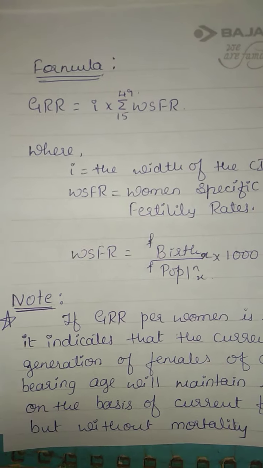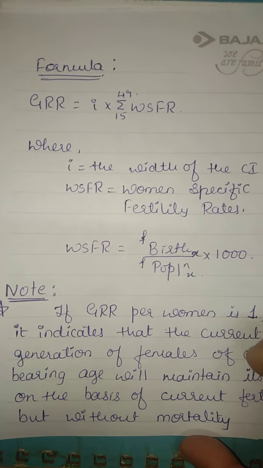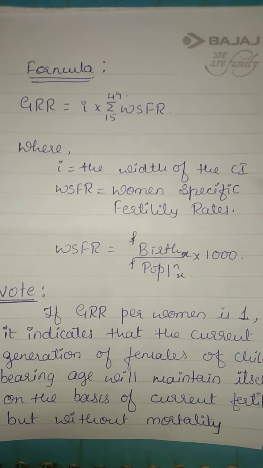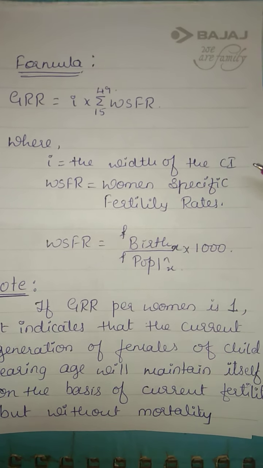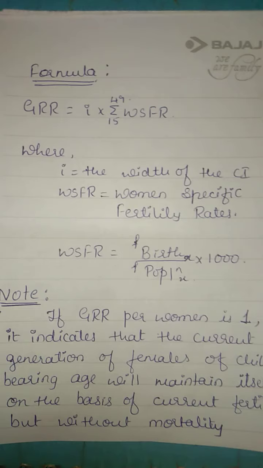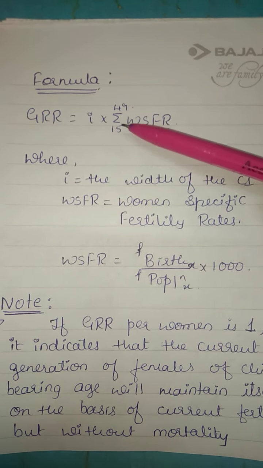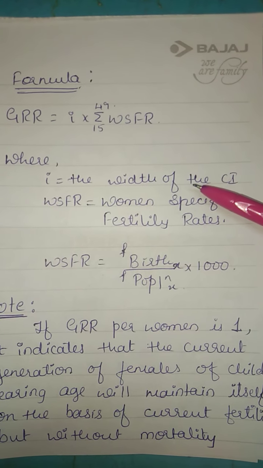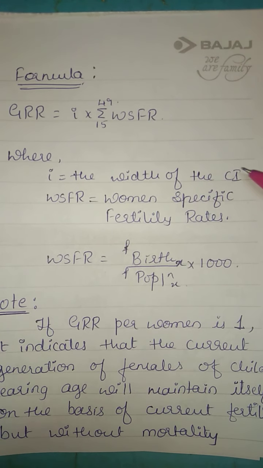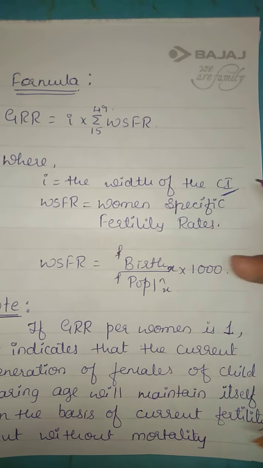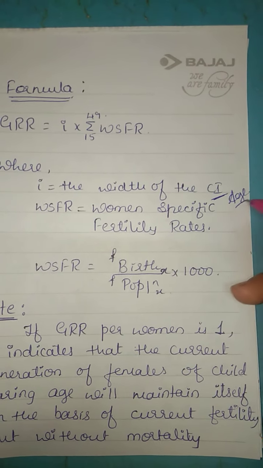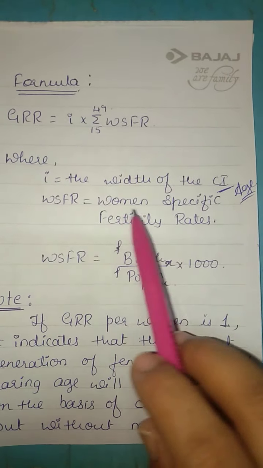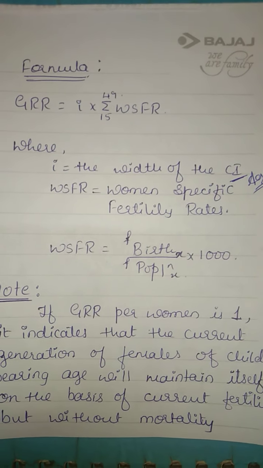We have a very simple formula here. You have calculated total fertility rate, that is 5 into ASFR. Same here, GRR is equal to I into the summation of WSFR. I is the width of the class interval. The class interval means the age group, whichever age group we consider. WSFR is the woman specific fertility rate.